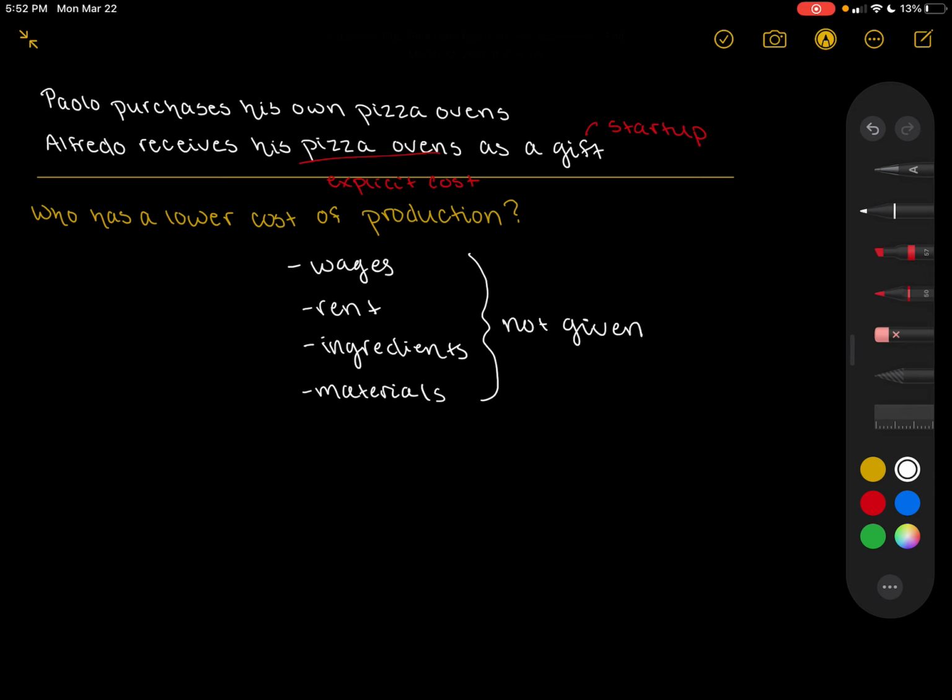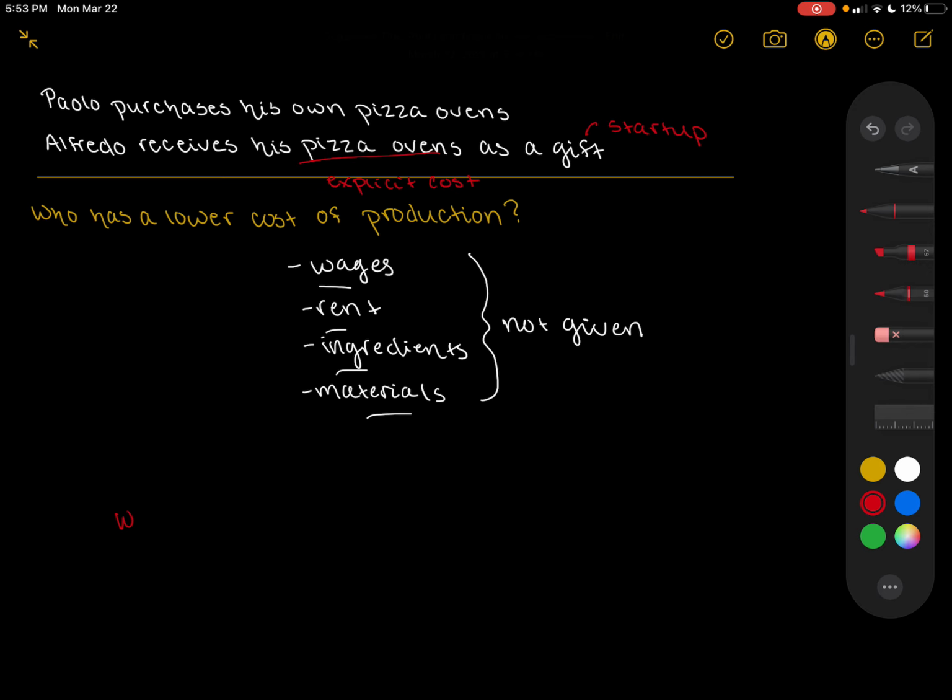So even though Alfredo had this lower explicit cost for pizza ovens, Paolo may be doing much, much better when it comes to wages, rent, ingredients, and materials. Maybe he's getting all of this at a lower cost than Alfredo, in which case that might offset this price of the pizza ovens that he paid to get his own. So given that there's all of these other variables that go into the cost of production and all these inputs, we can't actually conclude at all who has a lower cost of production.